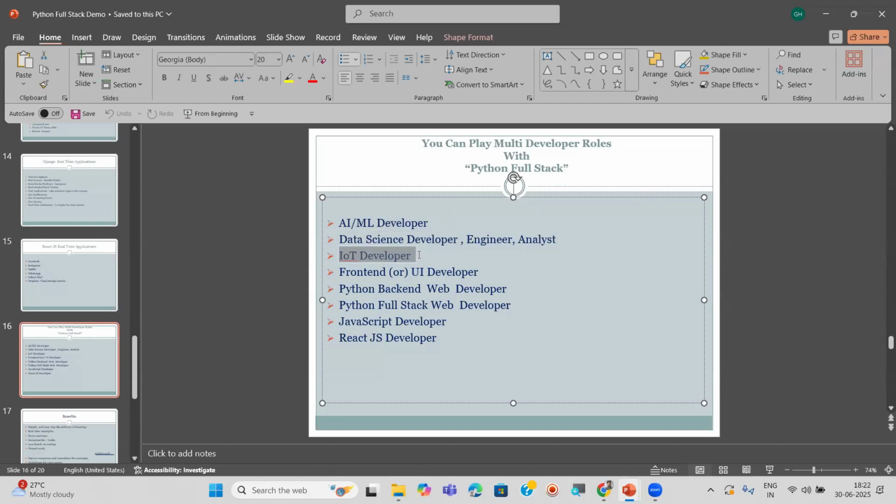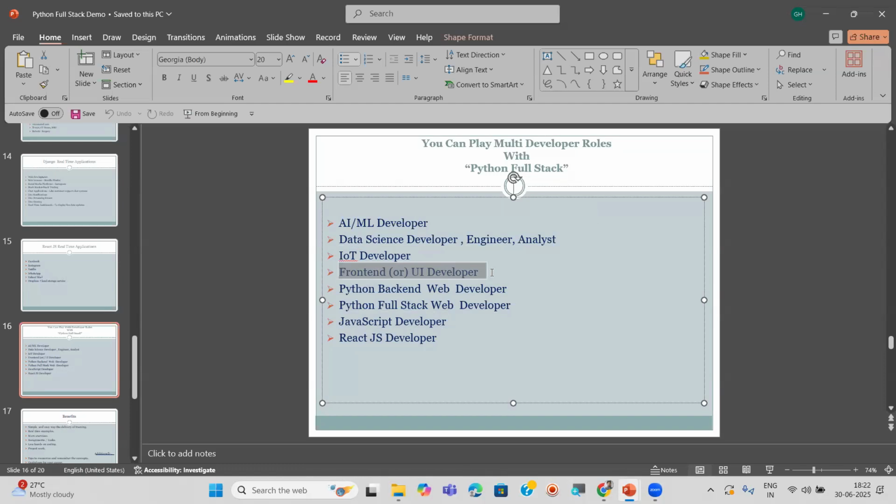I explained briefly what data science, AI/ML, and IoT are. Next, after Python, our focus is web development. If you focus only on front-end technologies like HTML, CSS, JavaScript, React.js, you are eligible for what? Front-end or UI developer.